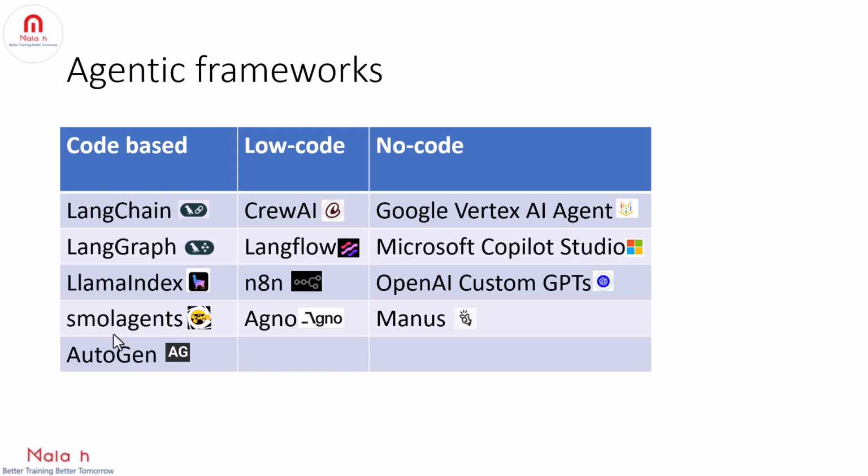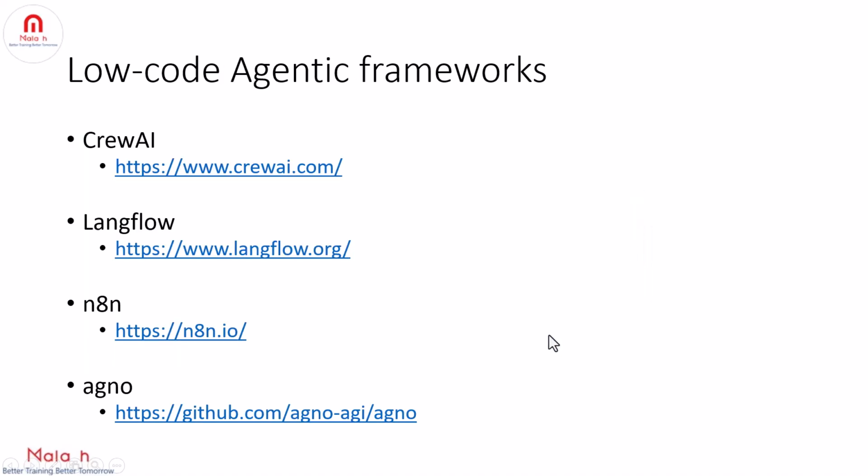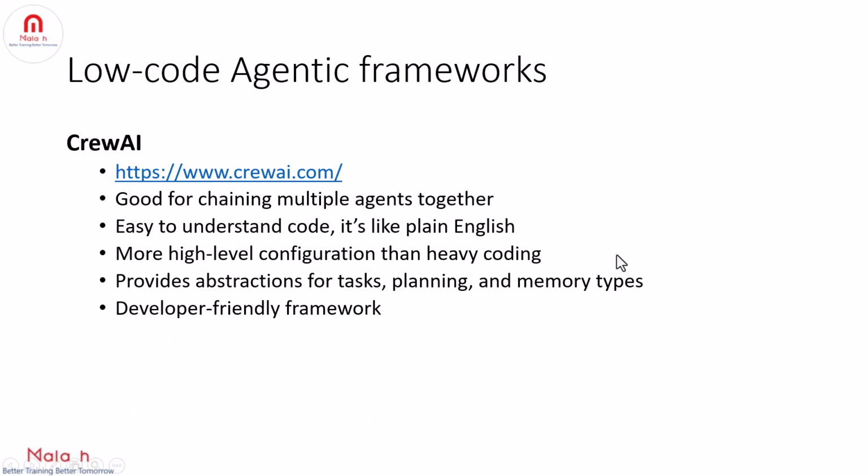So we have seen the popular code-based agentic frameworks in the previous lecture. Now let's learn about the low code based agentic frameworks. So we have CrewAI, Langflow, n8n and Agno. These are some of the popular low code agentic frameworks, and these frameworks are good for people who don't have much coding or programming experience. So the first one is CrewAI.